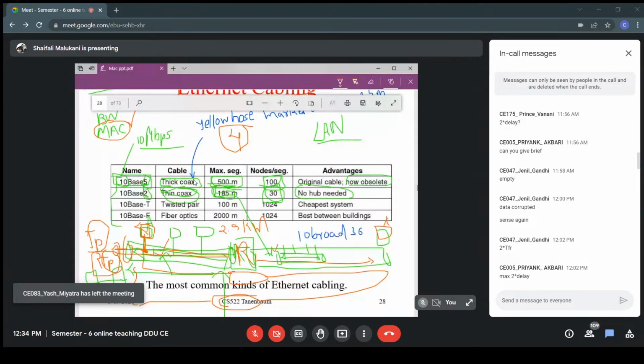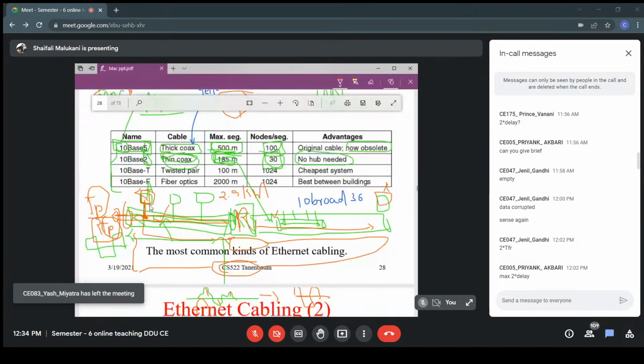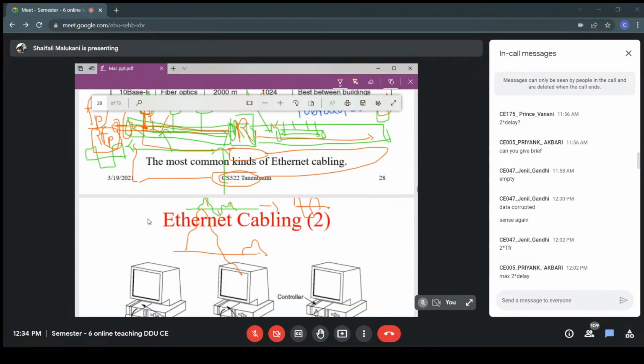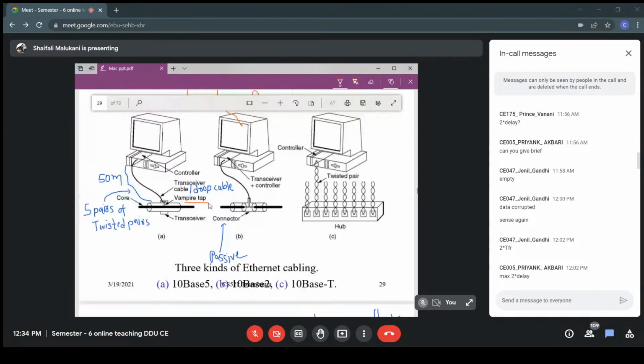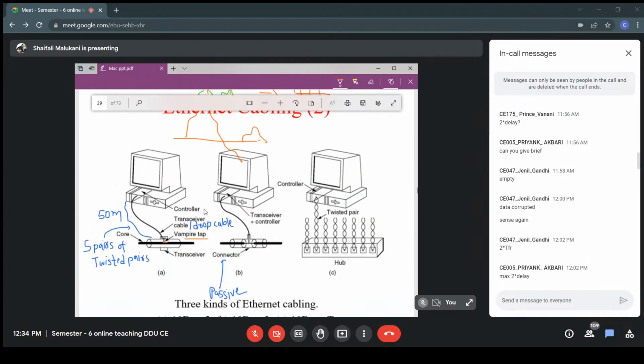What is the meaning of vampire clamp? It has its meaning, right? Why is it called vampire? Because it is a thick cable, so you have to pass through the jacket and then reach the core till the end. It is quite deep. That's why we call these clamps vampire clamps, or vampire taps. So your computer is connected to the middle of your thick coaxial cable using a vampire tap. This tapping is done using a vampire tap.